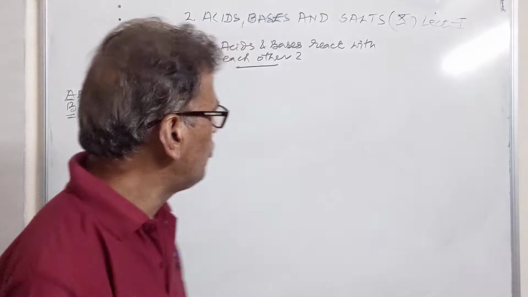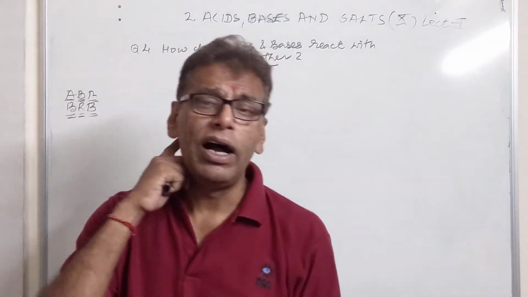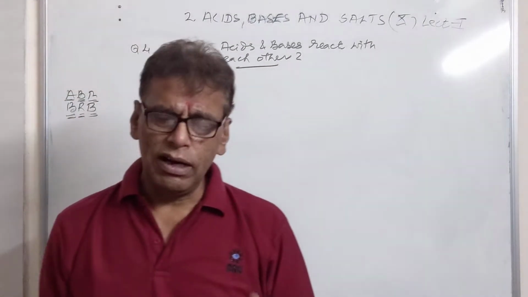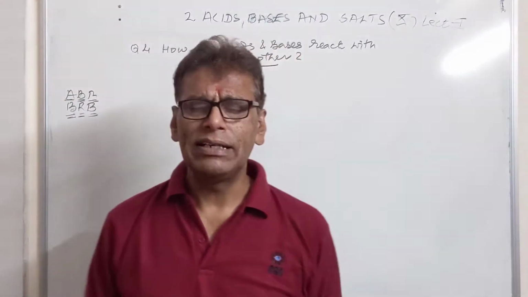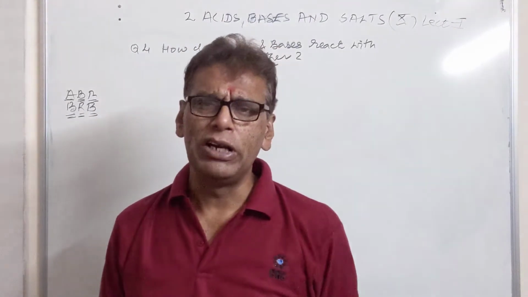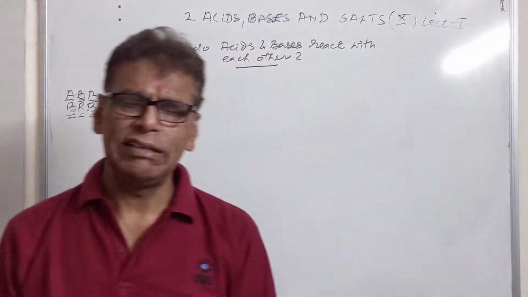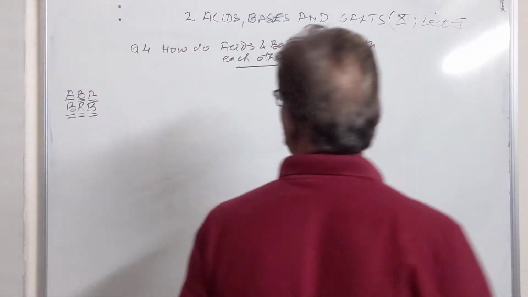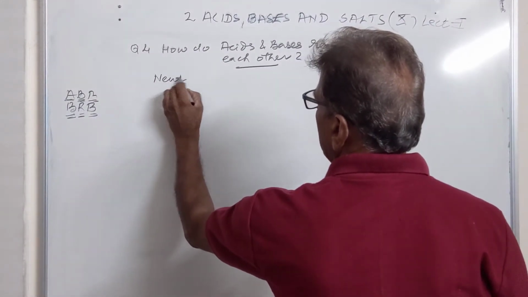So in this case, whenever acids and bases combine they produce salt and water, and the salt so produced may be acidic or basic, but the intensity of the acid will be reduced and the formation of water will also reduce the irritation in the stomach. So how do acids and bases react? This is also called a neutralization reaction.